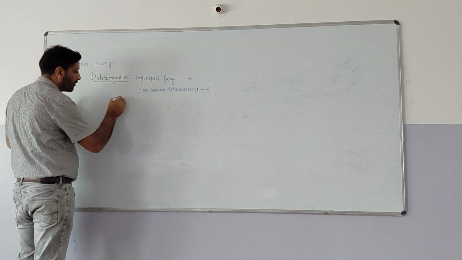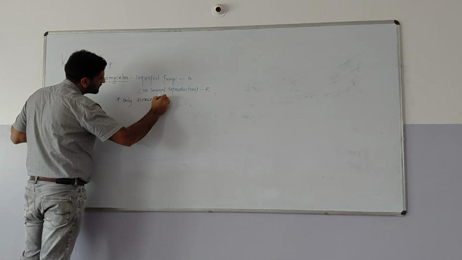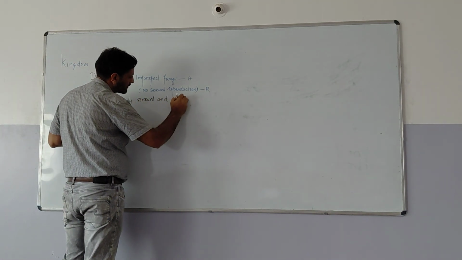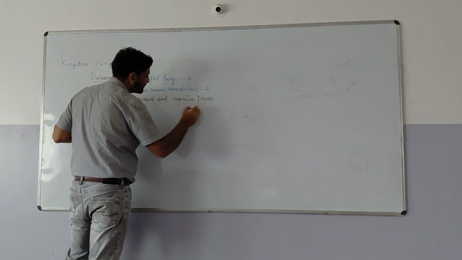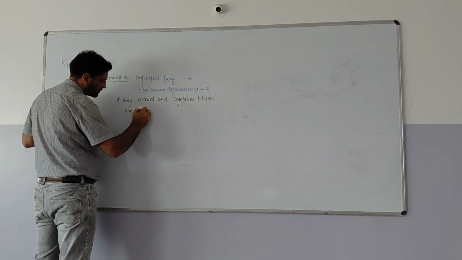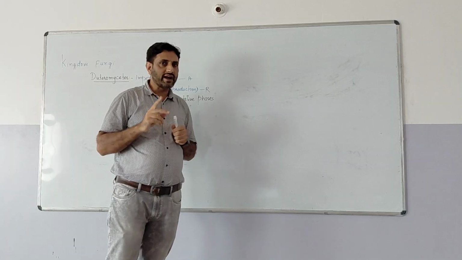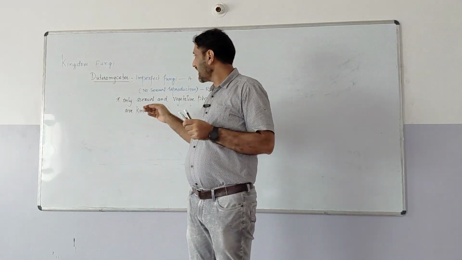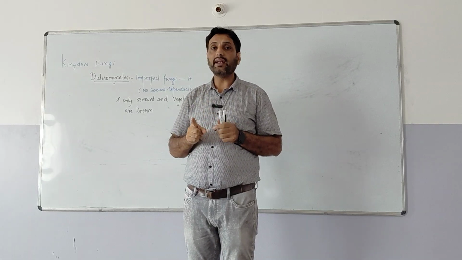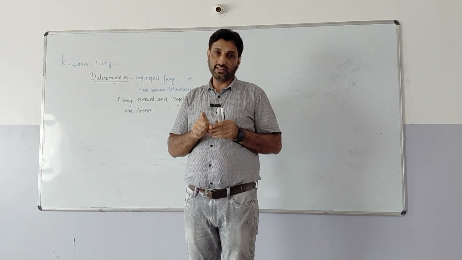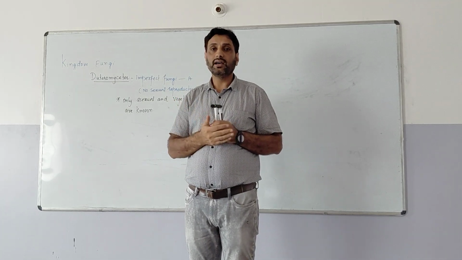So let me write it here. Only asexual and vegetative phases are known. No sexual reproduction is there. If we find any species or any member in Deuteromycetes with sexual reproduction, we will remove that organism and place it in either Basidiomycetes or Ascomycetes, whichever resembles it in reproduction.